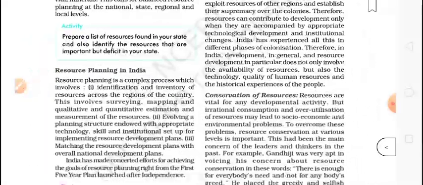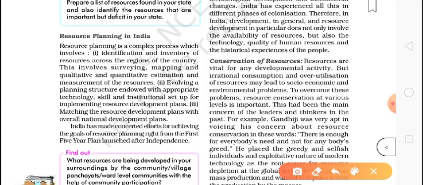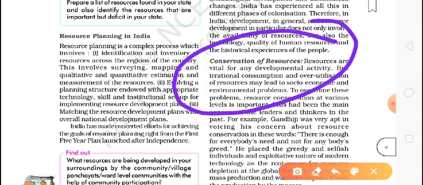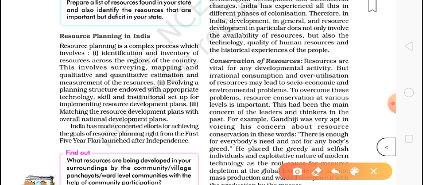Now the very important topic of this chapter, it will 100% come in an exam, including the finals. This always comes. This year also it came. So, conservation of resources. Very important. What is the need for conservation of resources? We studied it, right? We are using resources in a very bad way and not saving them for the future. Our future generations will not have the resources for their lives. That's why we have to conserve the resources.